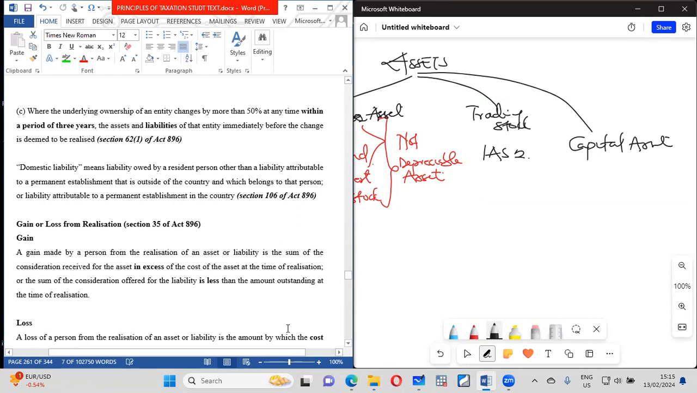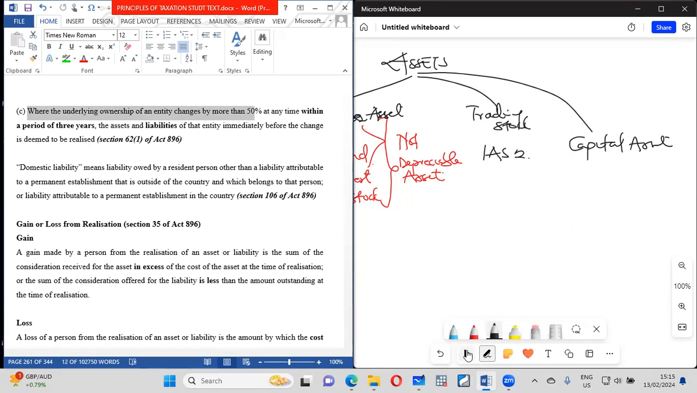All right. Again, we said that you parting away with something may include a situation where an underlying entity changes ownership within 3 years by more than 50%. Okay, so if you change your ownership structure within 3 years, all right, by more than 50%, then it means that there is also a realization according to section 62. We'll come back to this particular statement later. All right, so basically that is that.